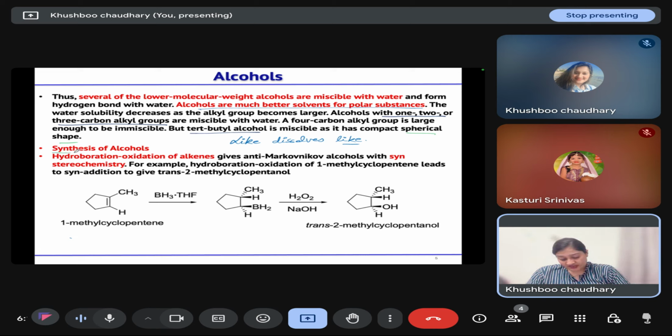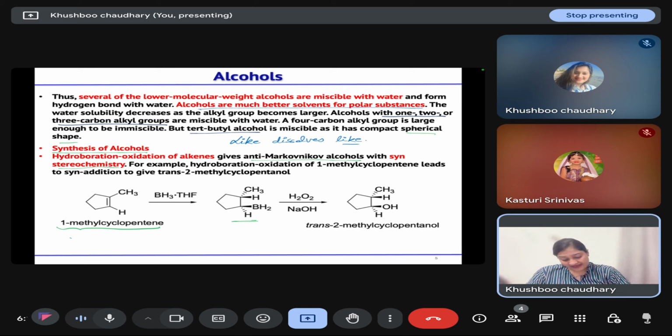Now let us discuss the synthesis of alcohol, how we can prepare alcohols. Some of the reactions we have already discussed: hydroboration oxidation of alkenes gives anti-Markovnikov addition of alcohol, with syn stereochemistry. So if we have an alkene here, 1-methylcyclopentene, and we treat it with borane, anti-Markovnikov addition means you will get a less substituted alcohol in this case.